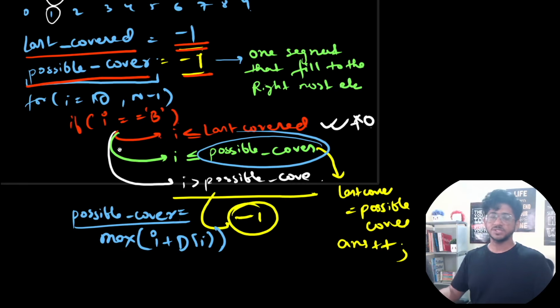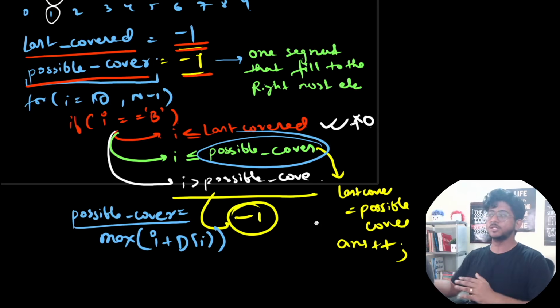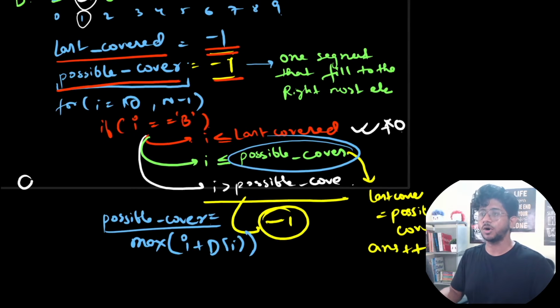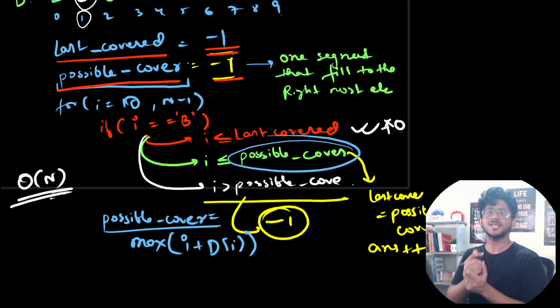If it's a blue, see if it's already covered, fine. No need to change, just update the possible color. This happens irrespective of whether you go into this condition or not. If it is not covered yet, you have to get it covered. So the answer is going to increase, and whichever one could fill to the farthest, you will use that. So now the last cover will become the farthest that you can fill with one more spill. And if it is not possible even with the possibilities of the previous spills, then you can never do this. For example, if the first element is blue, that's never possible, right? So that's how we solve this particular problem. This is all going to take an order n process. This is an O of n solution for this particular problem. This is a classical problem, but a very nice problem.